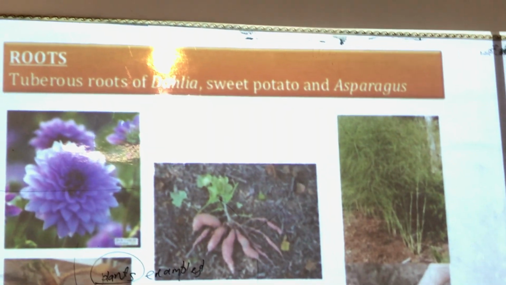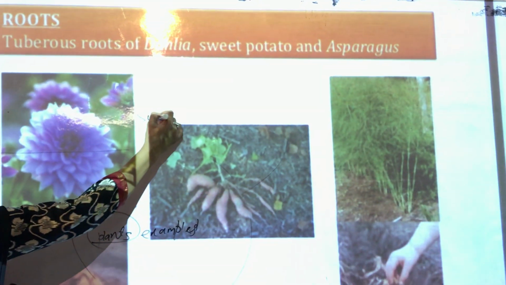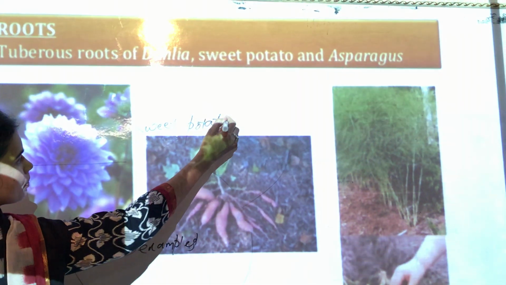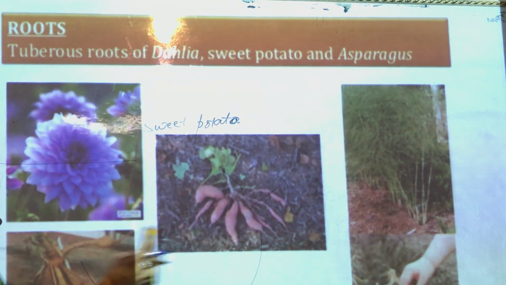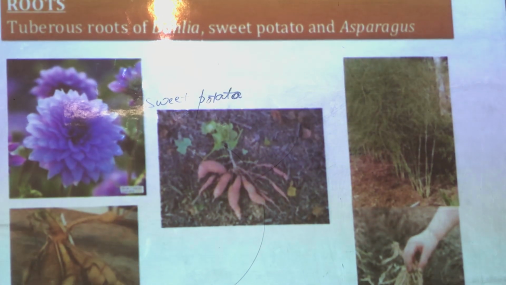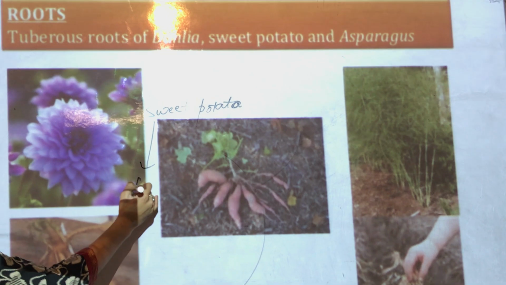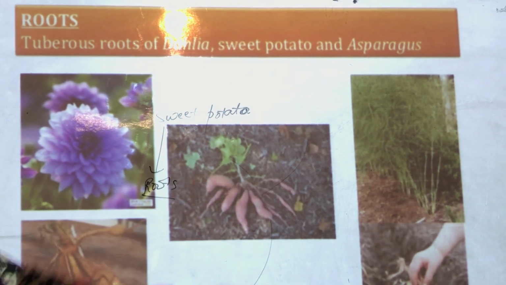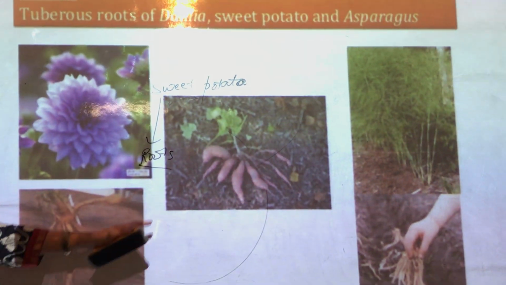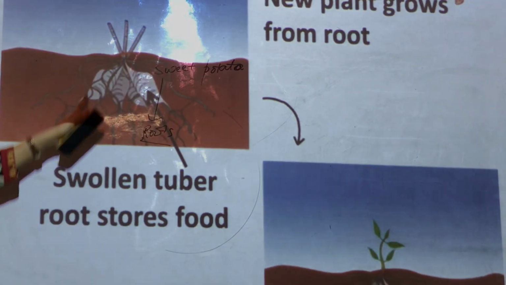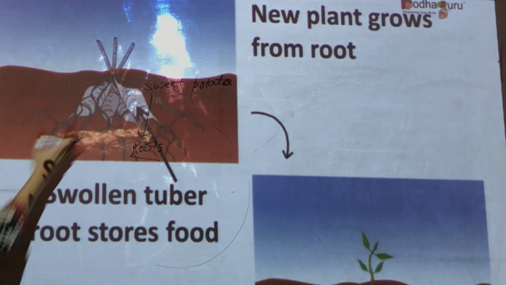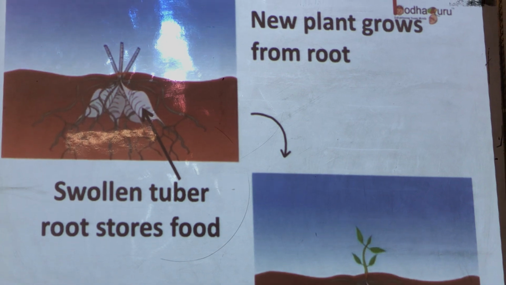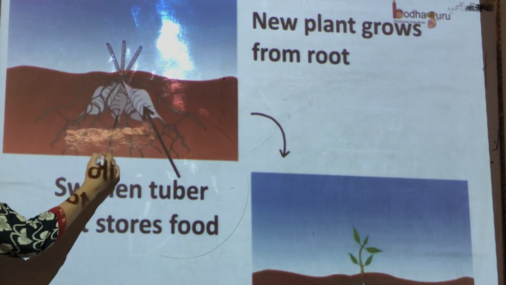How many of you are familiar with sweet potato? Have you heard of this vegetable, sweet potato? It's very nutritious. Do you know how sweet potato grows? Sweet potato grows through roots. If you can see here, you will notice that these are the roots of sweet potato. These roots are actually swollen. If you notice the sweet potato roots, they are swollen tubers, and they have food in them.